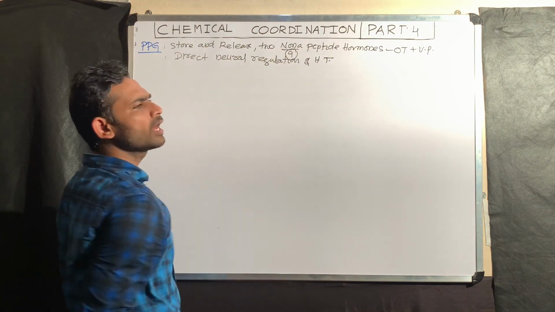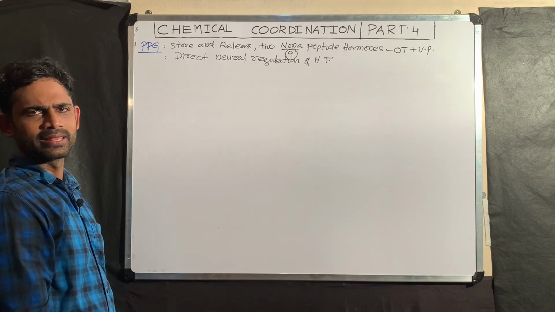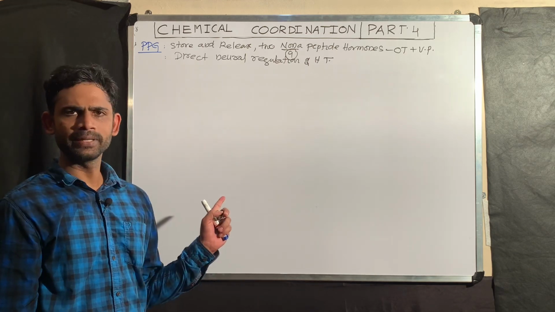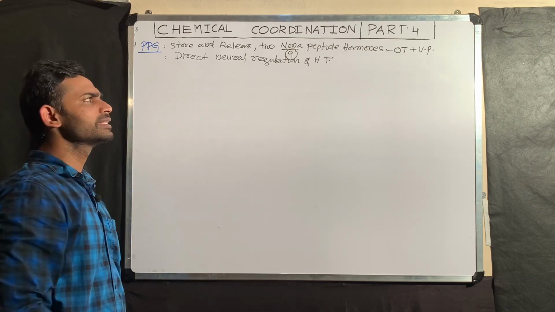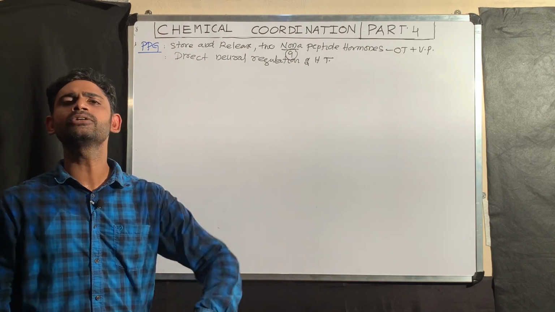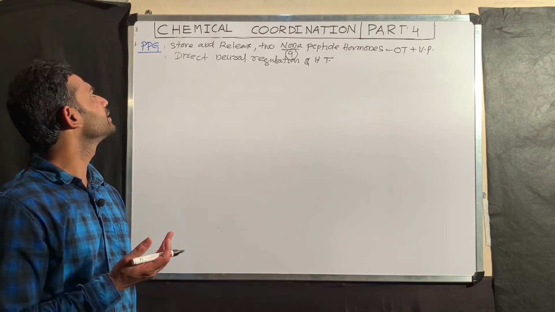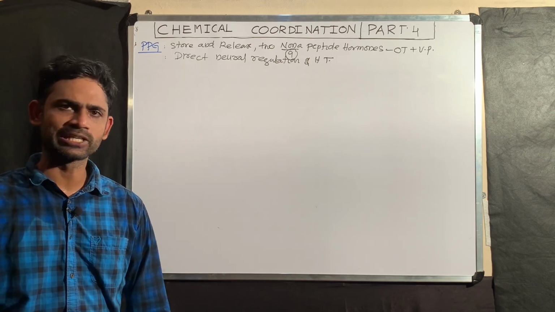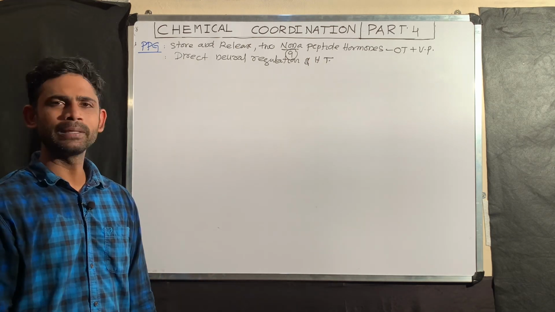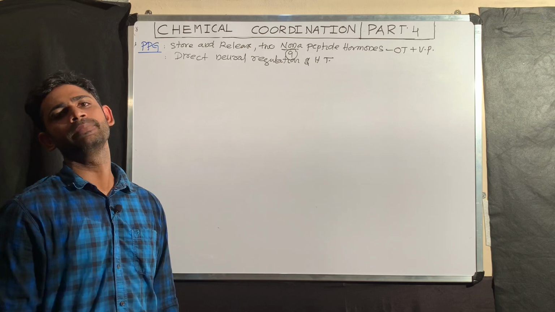When the hypothalamus gets stimulated, that information passes to the PPG, then the PPG releases either oxytocin or vasopressin into the blood. Directly, the PPG will not activate. The activation of the PPG is under the control of the hypothalamus.